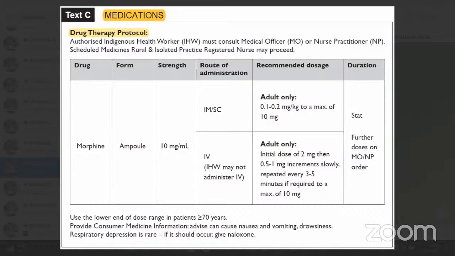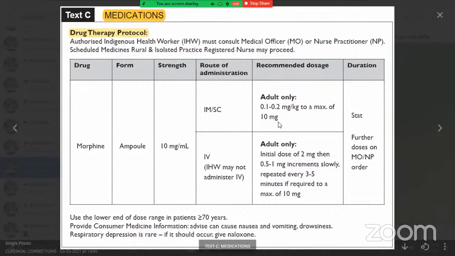Per kilo, how much? See here, 0.2. Don't get panic. 0.1 is the minimum. 0.2 is the maximum per kilo. Yes, sir. This is the maximum per kilo to a maximum of 10 mg per person. You understand now? Okay, sir. You got it? Yes, sir. 0.2 milligrams maximum per kg.